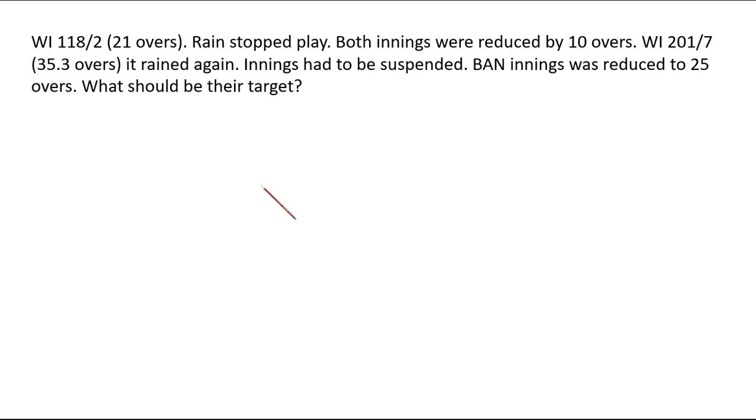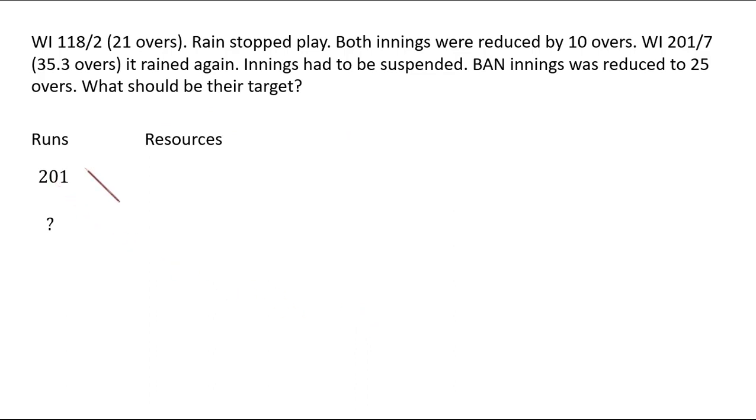Now we shall consider a little difficult example, or a complex one. West Indies were 118 for 2 after playing 21 overs. Rain stopped the play. Both the innings were reduced by 10 overs. West Indies then continued with their game and they went up to make 201 for 7 in 35.3 overs, and it rained again. Then the innings had to be suspended. Bangladesh innings was reduced to 25 overs. What should be their target?